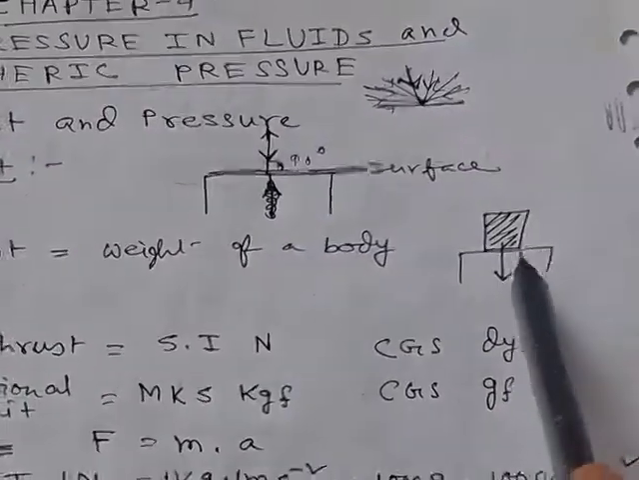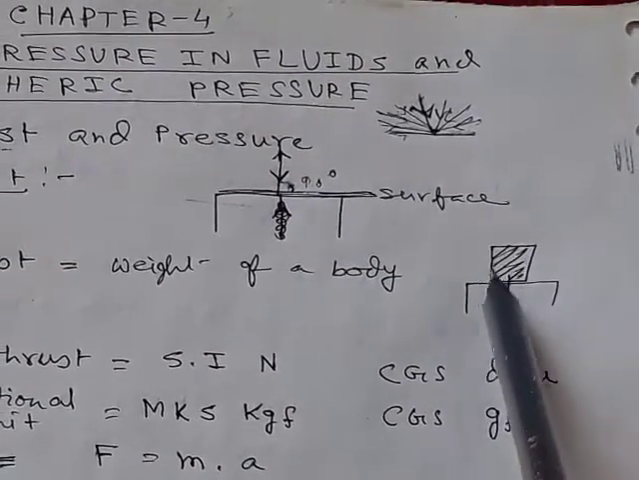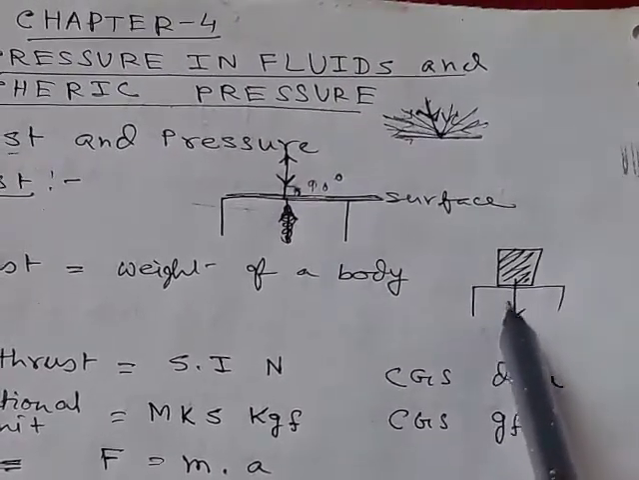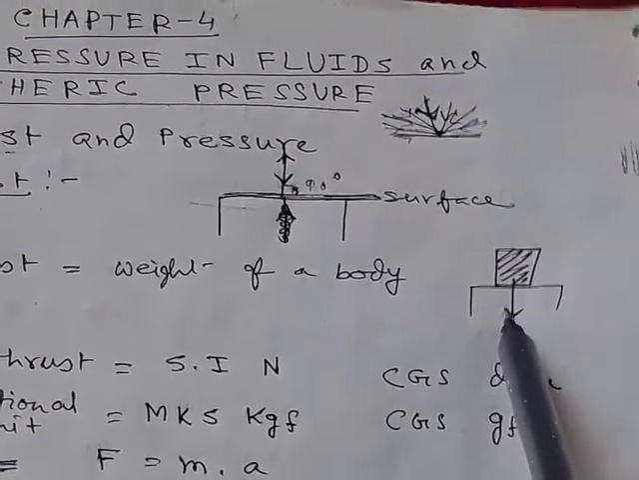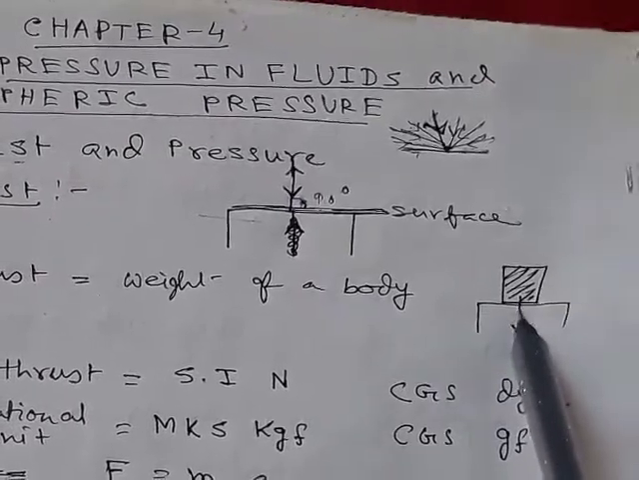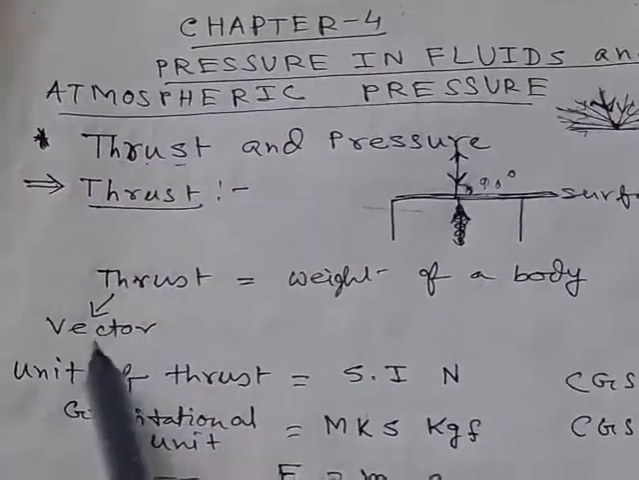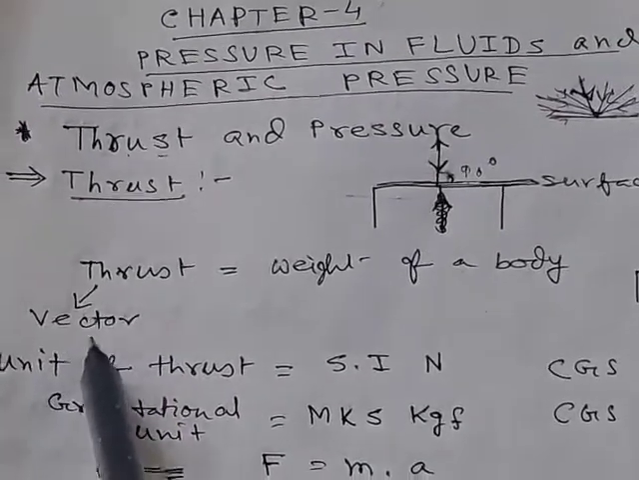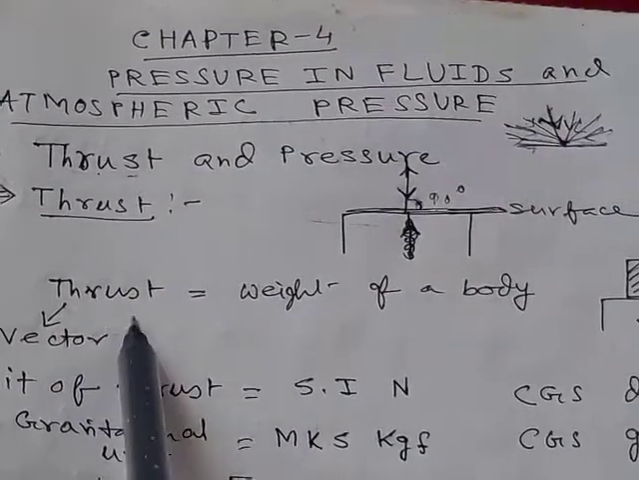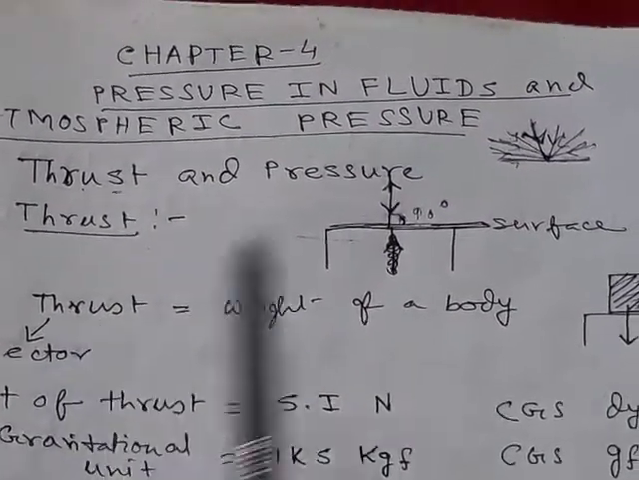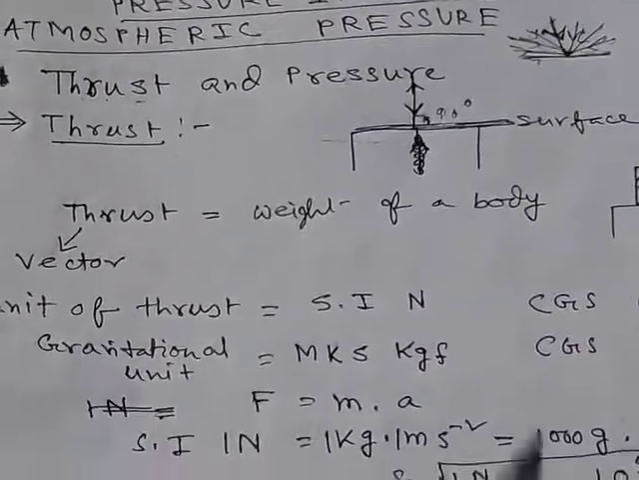When any object is placed over any surface, the weight of the object acts in the downward direction, which is perpendicular to the surface. So the weight of any body is thrust. And thrust is a vector quantity, because we know force is a vector, as it has a particular direction. To define thrust we always have to give a particular direction, so thrust is a vector.